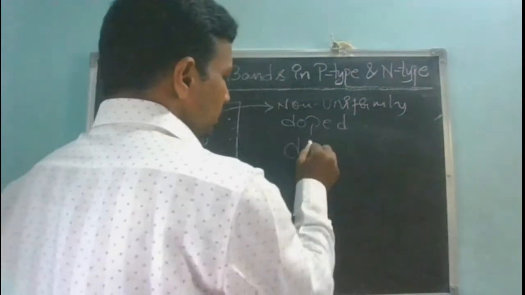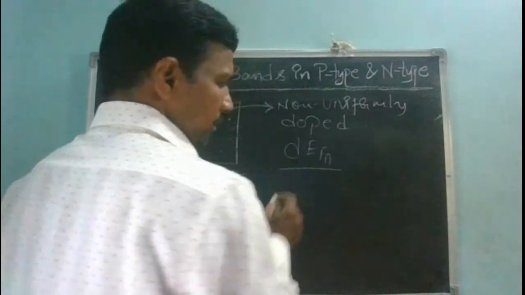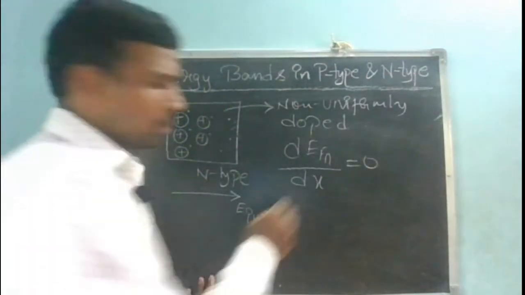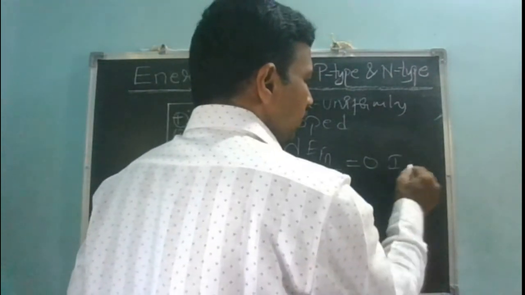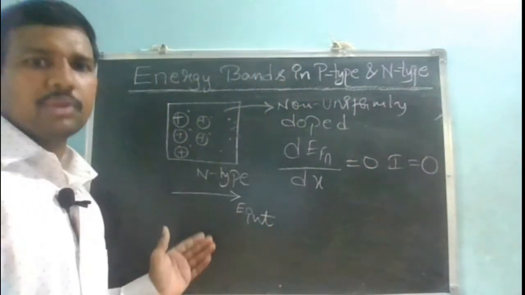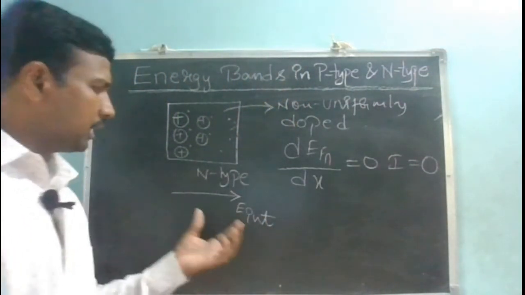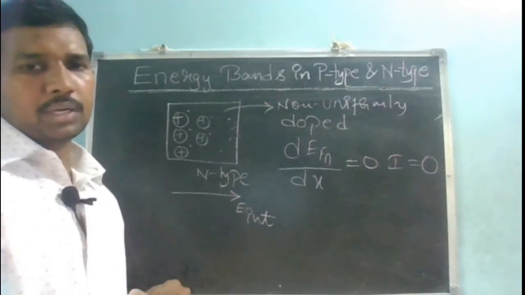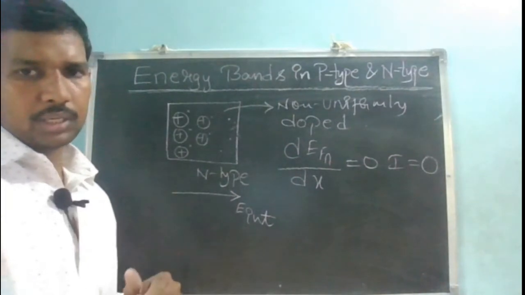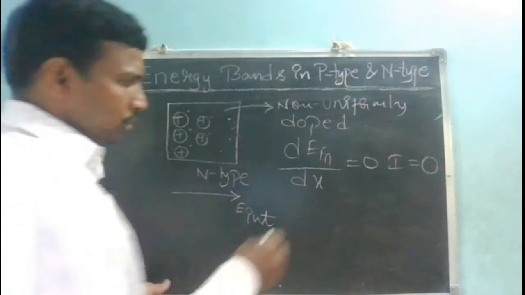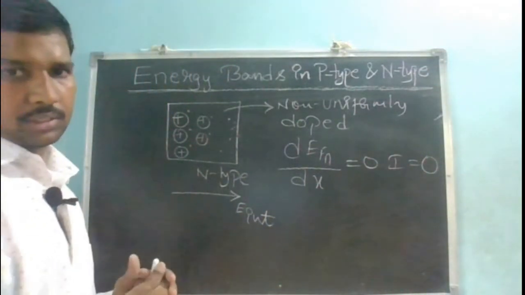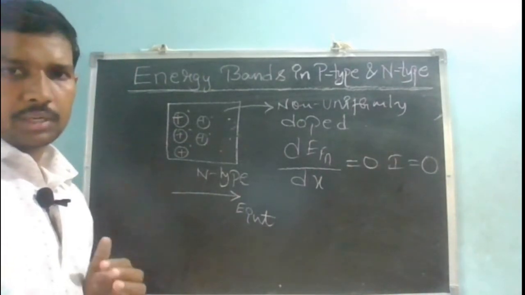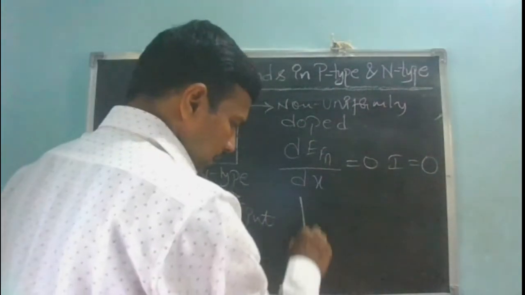So if my net current is 0, then the slope of the Fermi energy level is equal to 0. Only if the slope of the Fermi energy level is 0 is my current 0. Though we expect some diffusion current, it is cancelled by the drift component from the internal electric field, exactly equal in magnitude and opposite in direction, and both get cancelled. But is an electric field there? Yes, an electric field is there. So current is 0 but an electric field is present, indicating an internal electric field. How is my energy band diagram going to look?